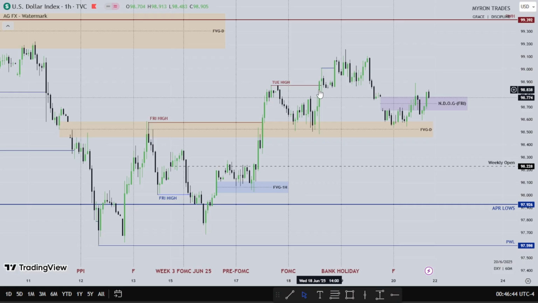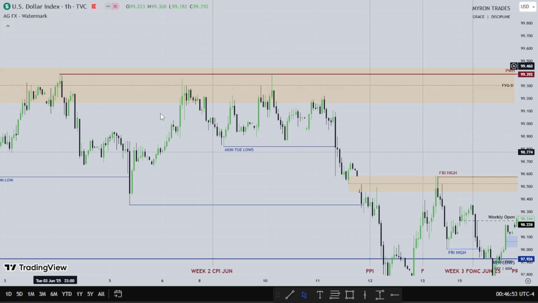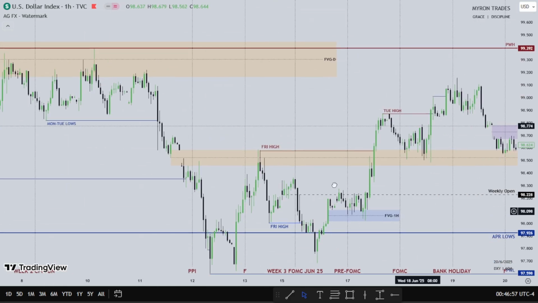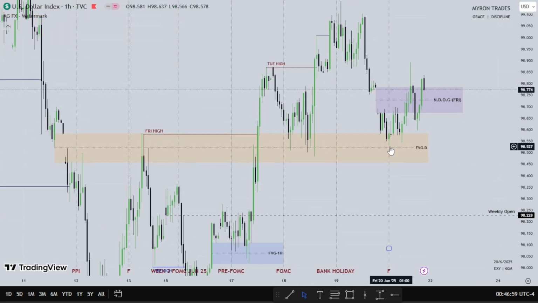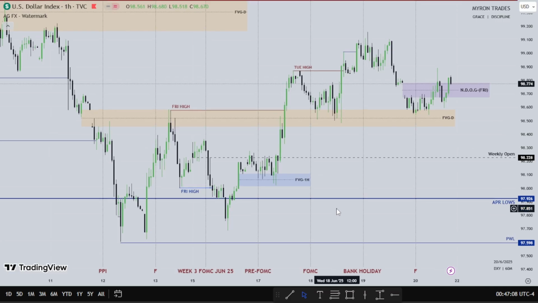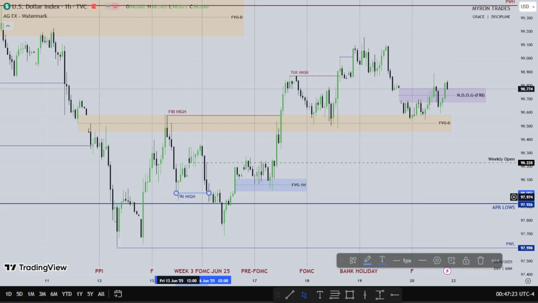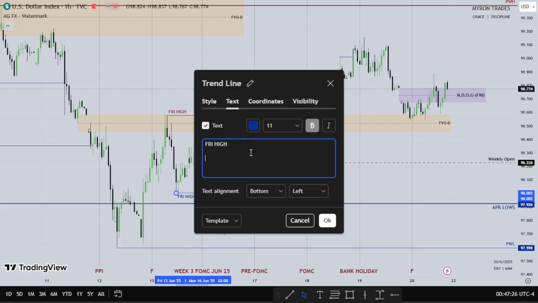Thursday traded lower and could not go higher and take out these highs I was telling you about on the daily time frame. Friday found support at the daily fair value gap, and we just consolidated and closed the week. So this is FOMC week for the dollar. We had higher prices on Tuesday, the day before FOMC. Monday created the low of the week, trading lower and taking out the previous week's Friday low.